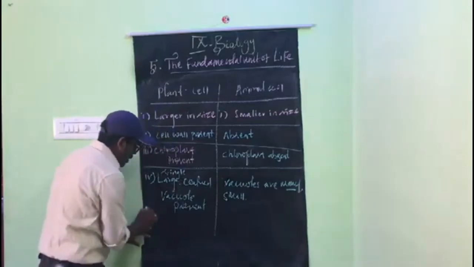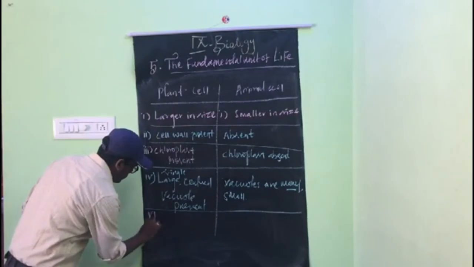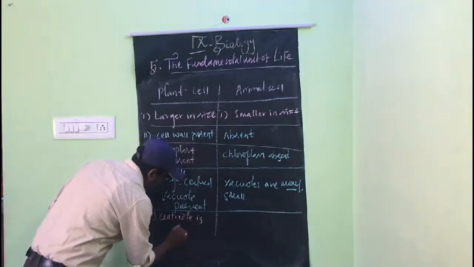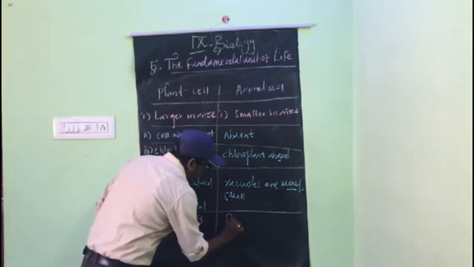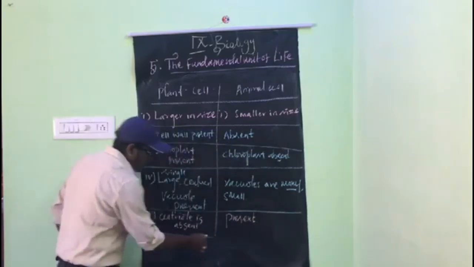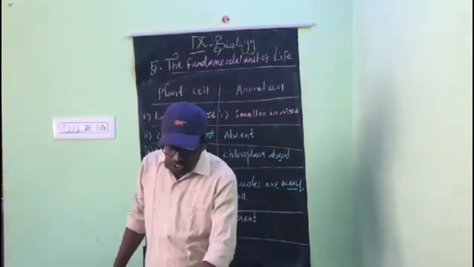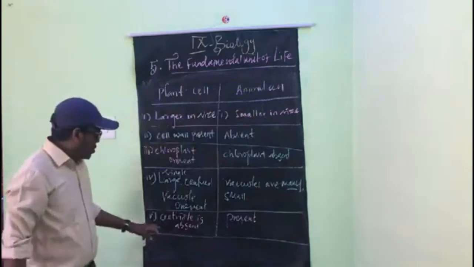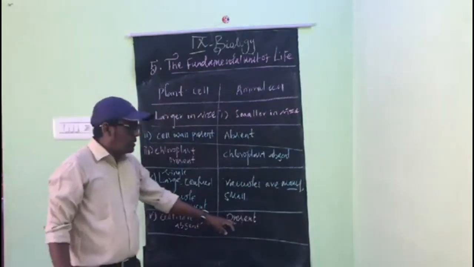Here centriole is absent. Here centriole is present. So you should know what a centriole is. Regarding centriole, we don't get any information in this chapter, but we should know centriole is absent in the plant cell, present in the animal cell.